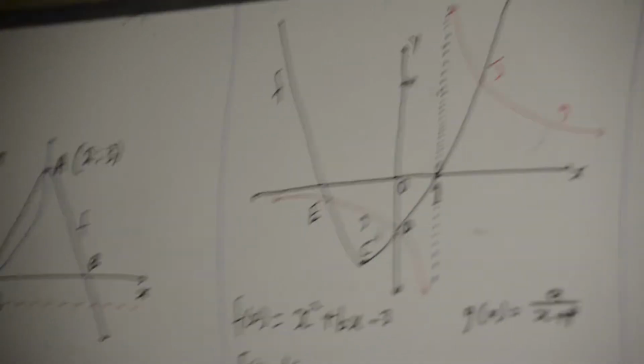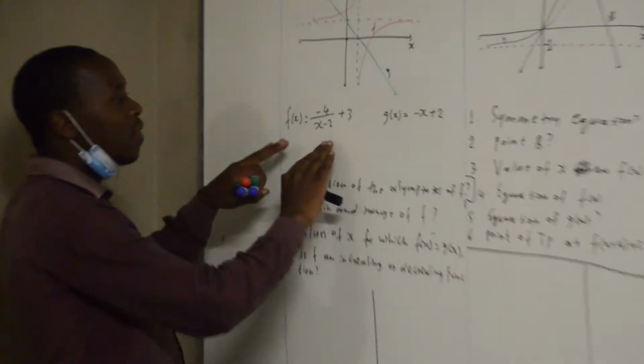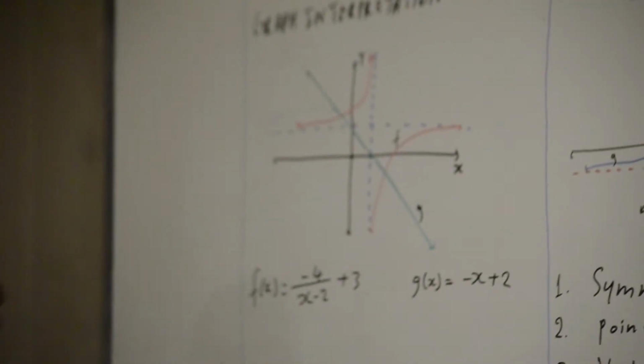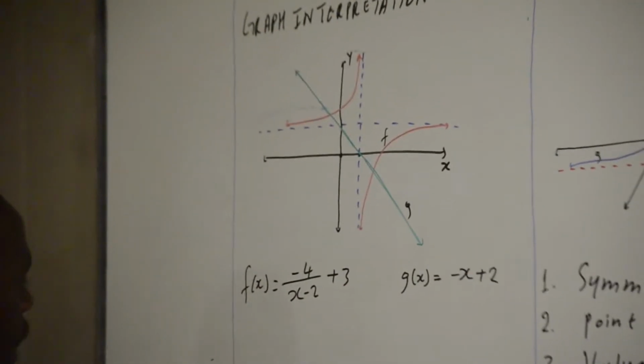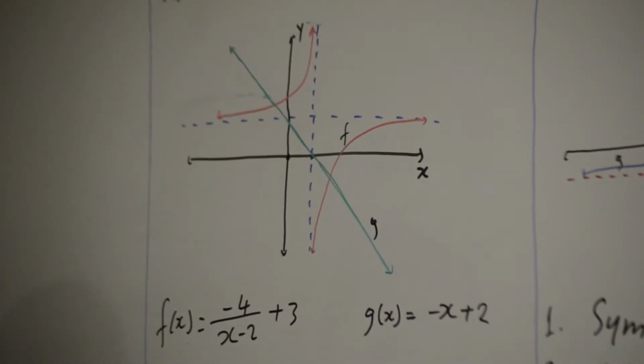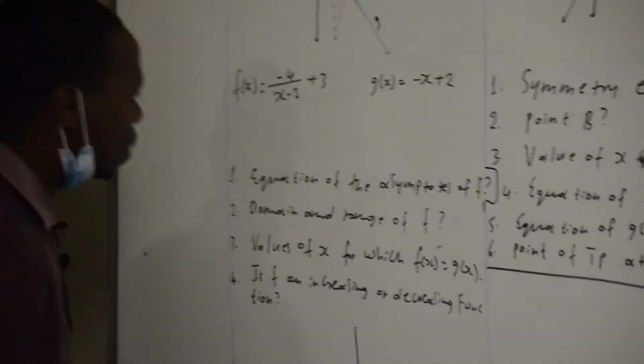Let's come to number 1 straight away. You are given equations here. It's very nice. If you have the equation, you have everything. I just have to calculate and take my marks. So number 1 says calculate the equations of the asymptotes.